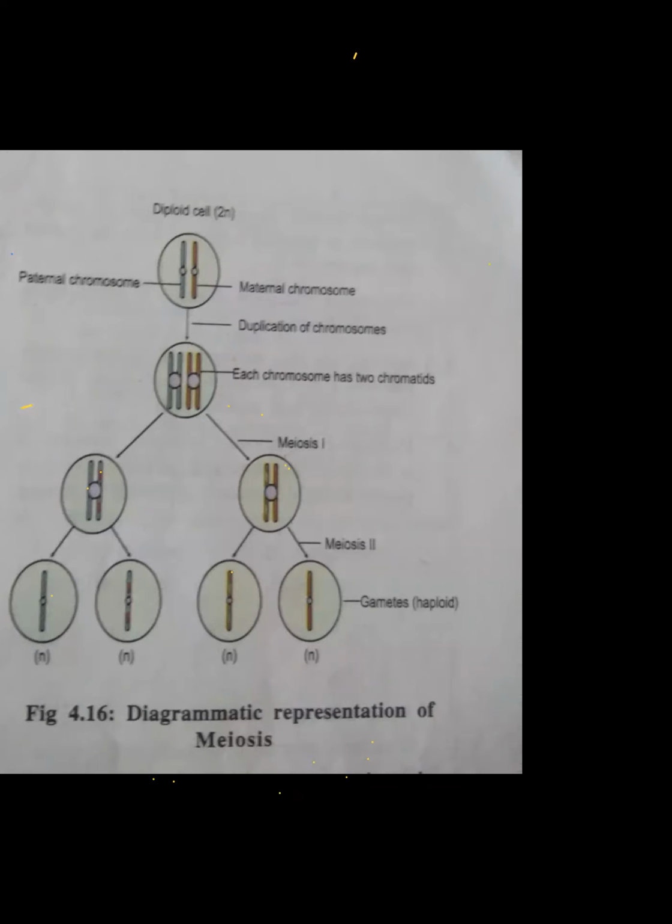That is the diagrammatic representation of meiosis. It is very important. You just read it one more time in your textbooks. You will come to know this point very clearly. So what happens in meiosis 2? Tomorrow we will take that point, what happens actually in that.